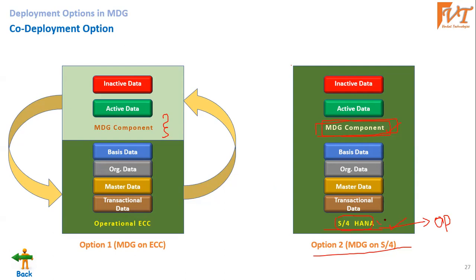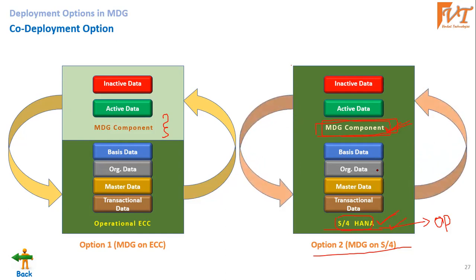Similarly, when a client purchases an S4 HANA license, they will get the S4 HANA MDG component inbuilt, like whatever we have currently seen in my training system. So that is the S4 system. So it's a pre-built SAP MDG component. Since it is an IDS system, we can activate all the MDG services, everything there. So similarly here also the data sharing would happen. Not much difference. The only difference is here a separate component will be installed and here the inbuilt component is available. So that is for the code deployment option.